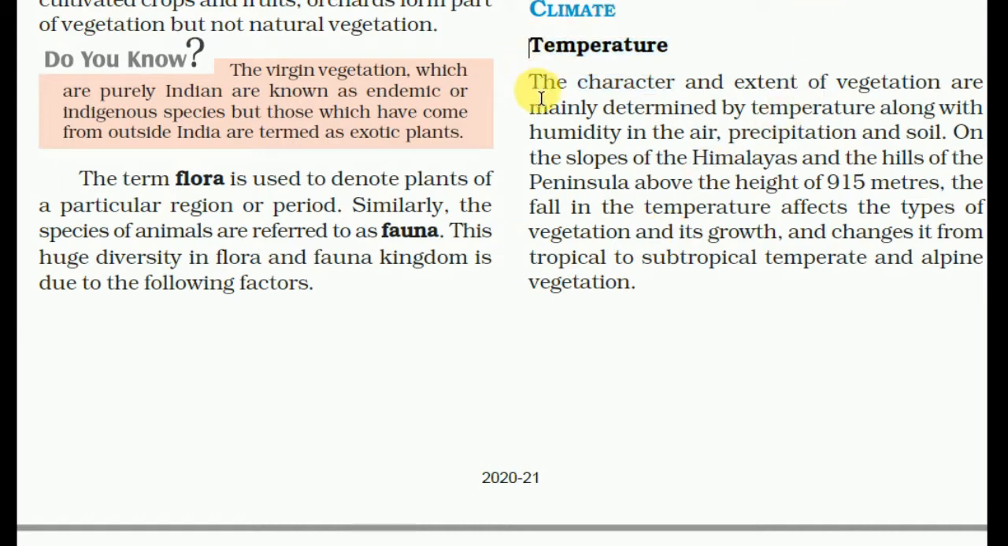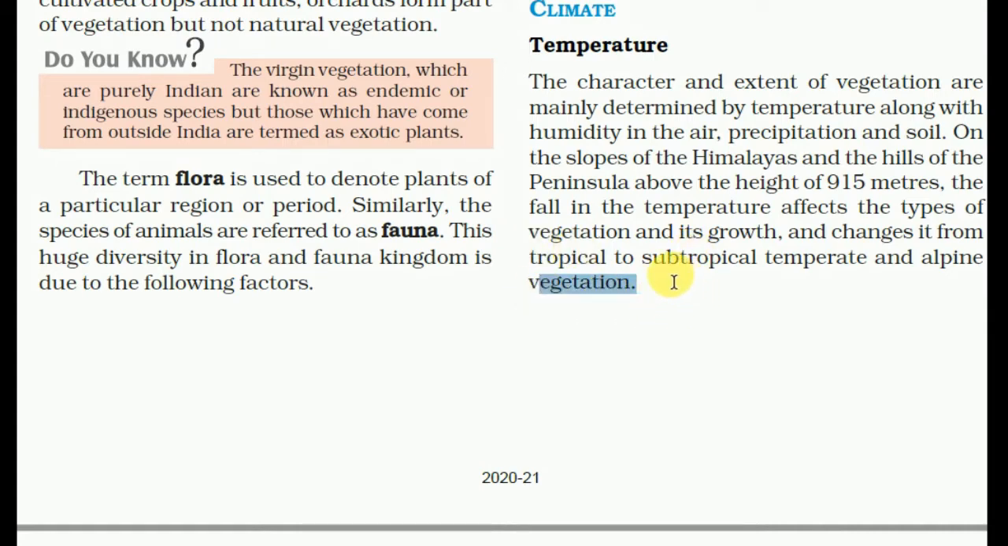So temperature is another factor. The character and extent of vegetation are mainly determined by the temperature along with the humidity in air, precipitation and soil. On the slope of the Himalaya and the hills of the peninsula above the height of 915 meter, the fall in the temperature affects the types of vegetation and its growth and changes it from tropical to subtropical, temperate and alpine vegetation.